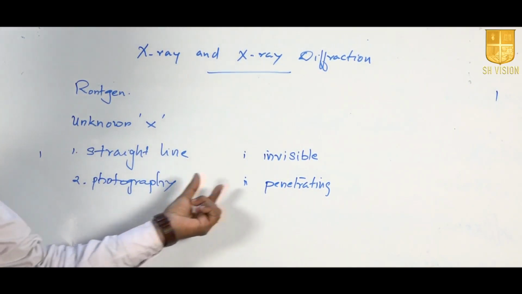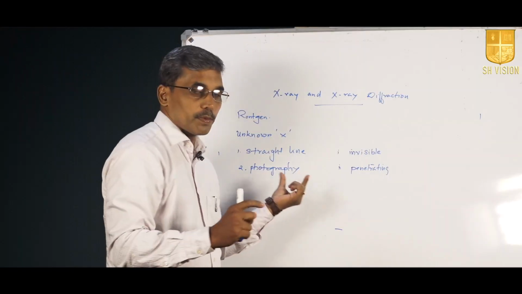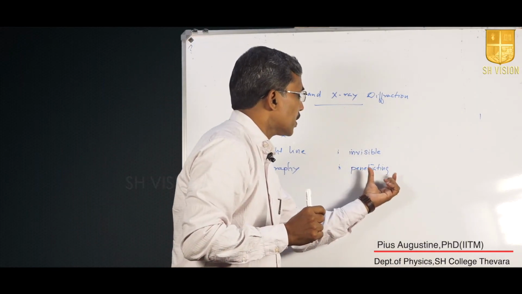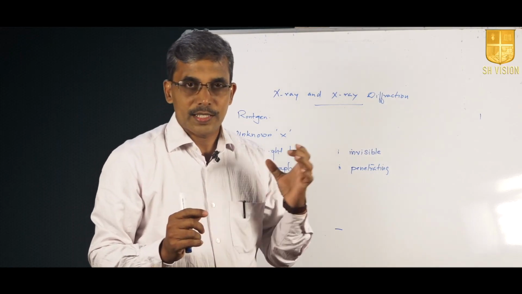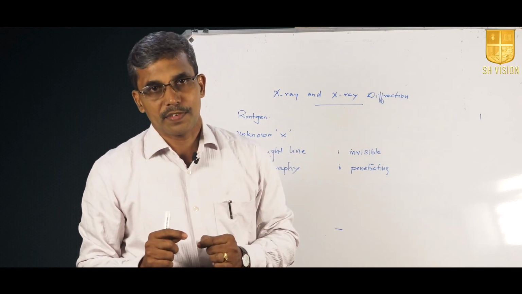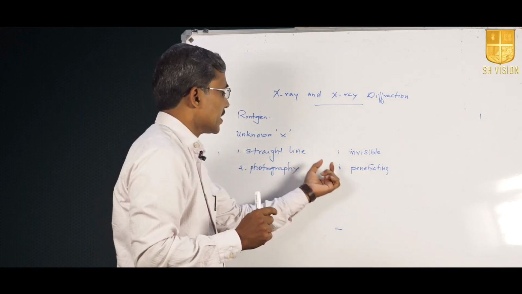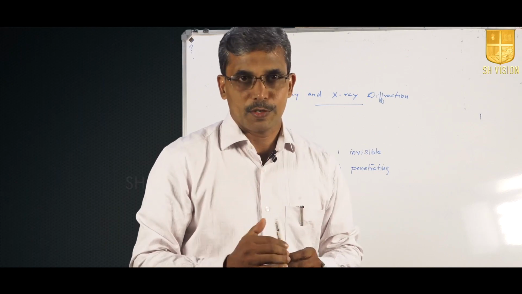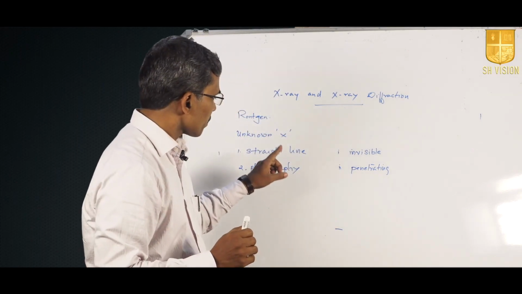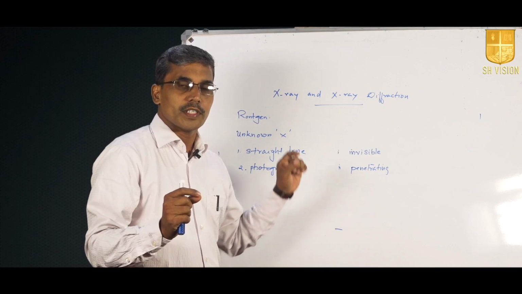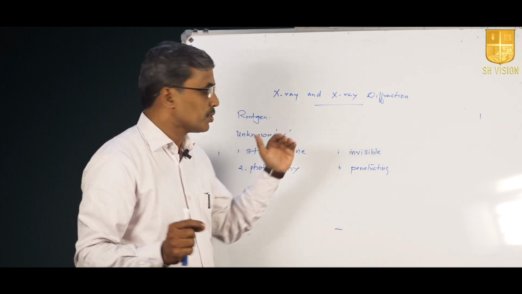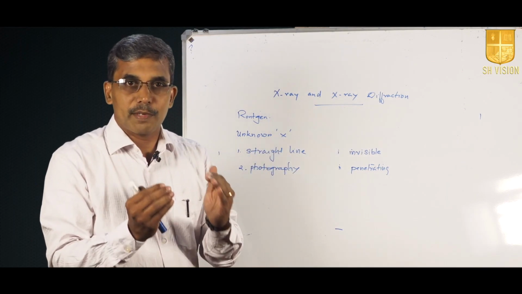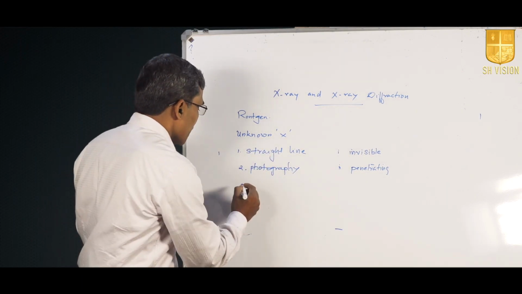Because of these two properties, that it can expose a photographic plate when it is allowed to fall on it, and it can penetrate through a thick metal block, these two properties were highly fascinating for the scientific community. So they started analyzing this and found that this radiation would be very useful for some applications. Without having a clear picture about this radiation, they started using this unknown radiation, X-ray, and a new concept came into science, that is X-ray radiography.